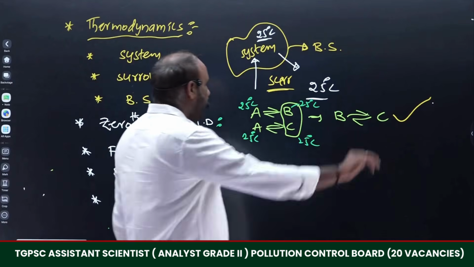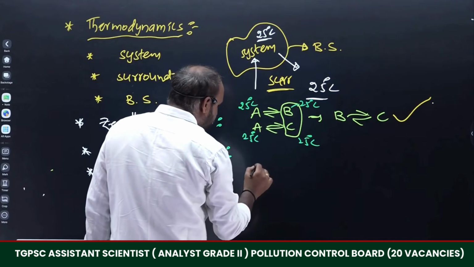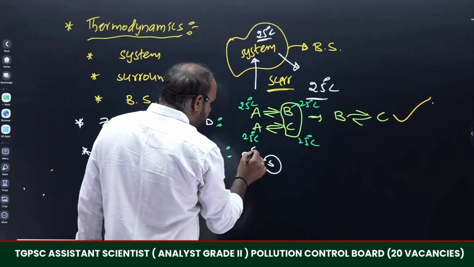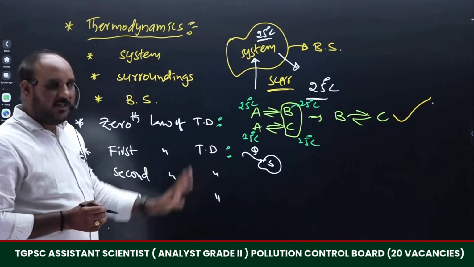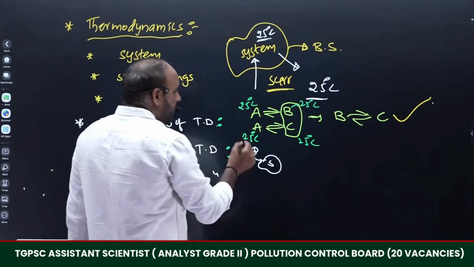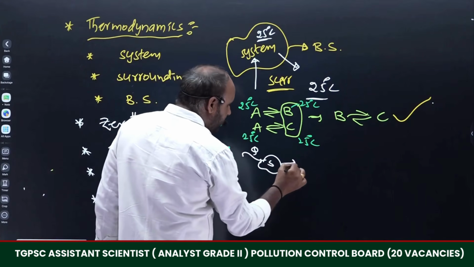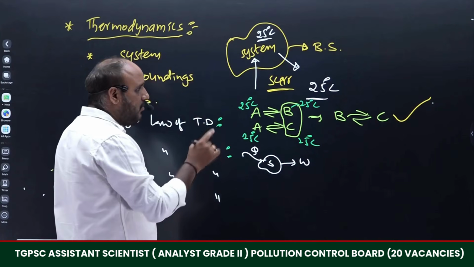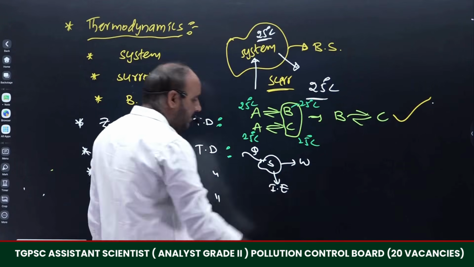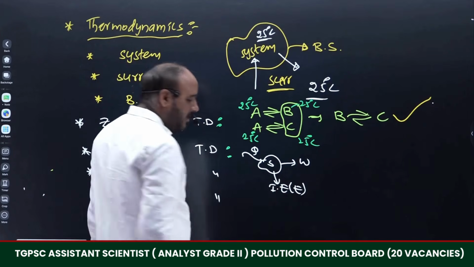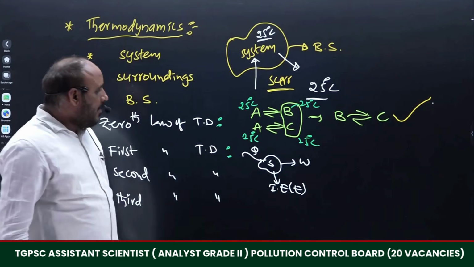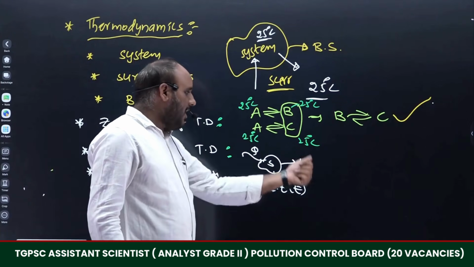Whenever a system is there, we will explain simply. Here a system is there. This is a specified portion that is called the system. The system is going to absorb some amount of heat energy. Heat energy will be denoted with Q. The definitions of heat and work will all be explained in detail. So heat energy is absorbed by the system, and that system is going to do work. The rest of the energy will be stored in the system in the form of internal energy. This internal energy will be denoted with E. So this internal energy is equal to the heat absorbed by the system minus the work done.